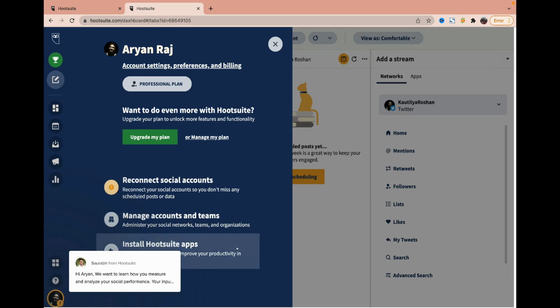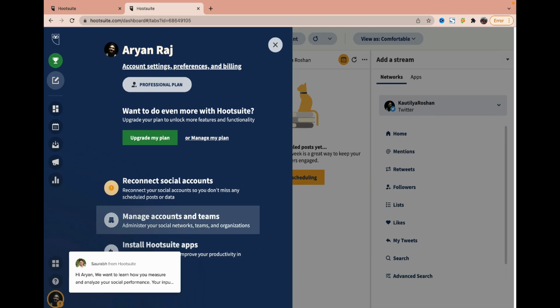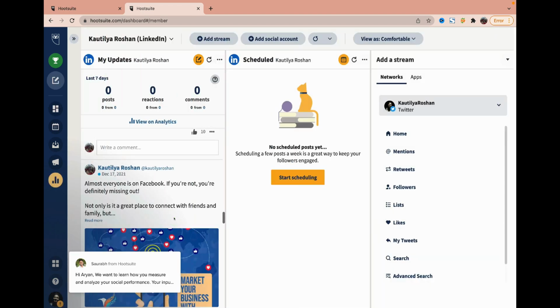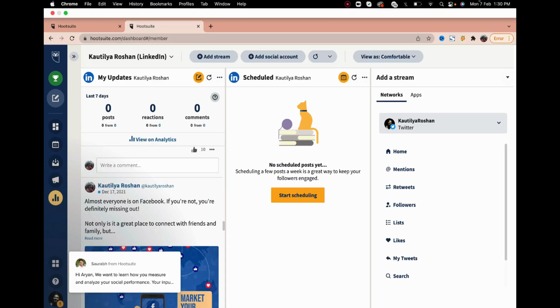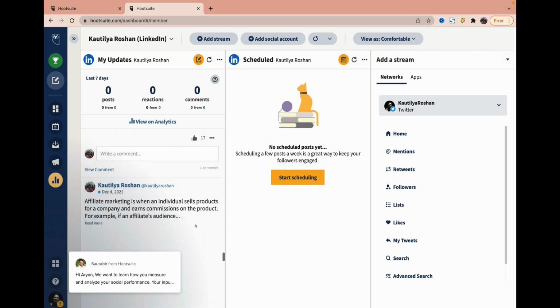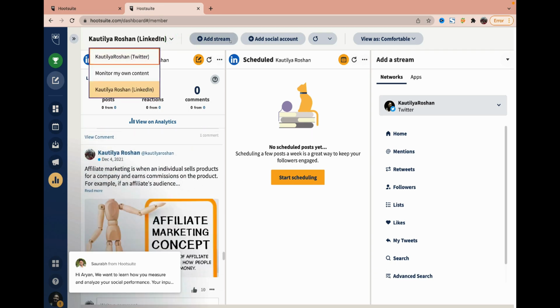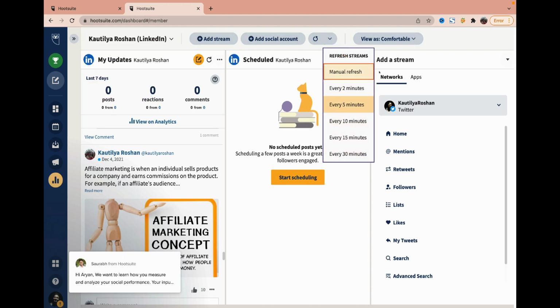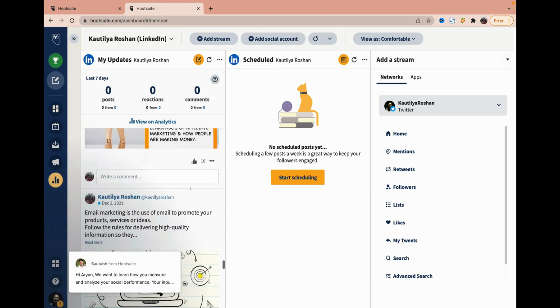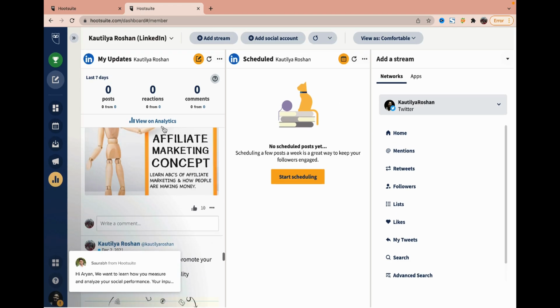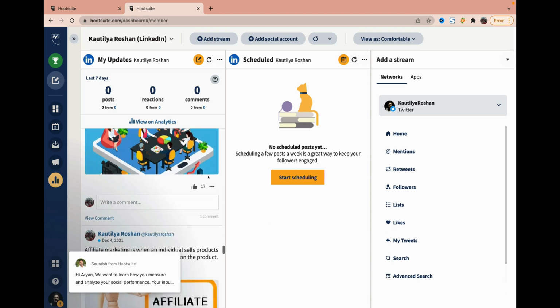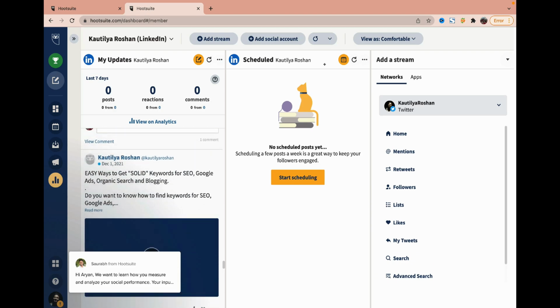So here if I want to reconnect and manage accounts and all, I can click on manage accounts. I will see what accounts are connected, as you can see on the top here. We can do a manual refresh, or I can set here what I want, like every 5 minutes or 3 minutes. So again I can see, here you can see the analytics also. I can see how many likes, how many comments and all that there have been.